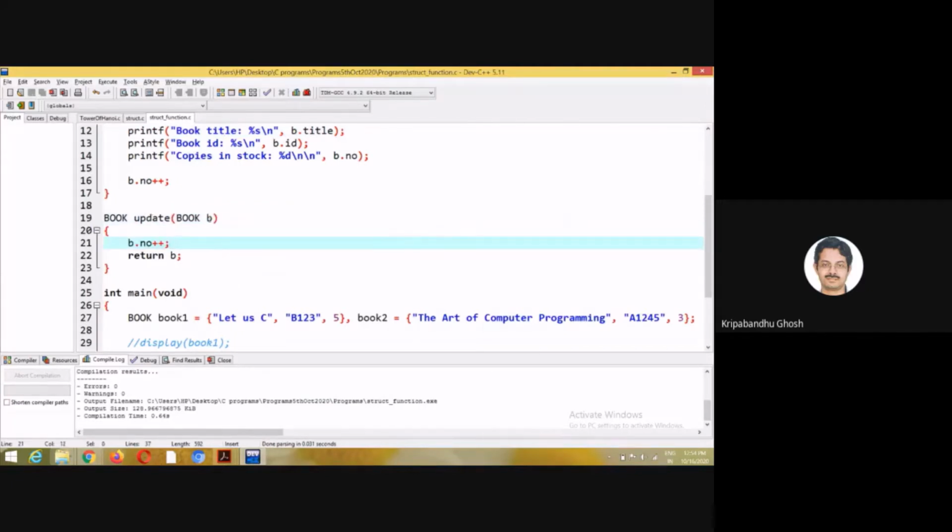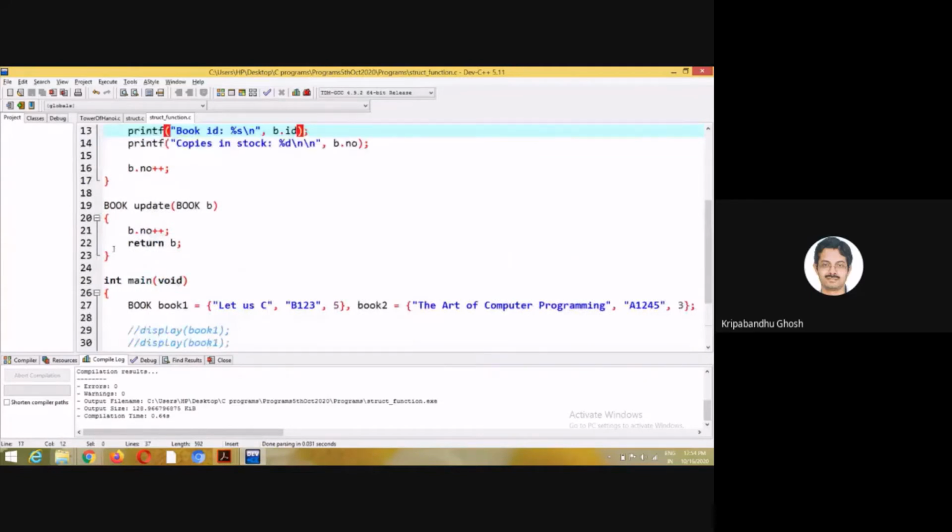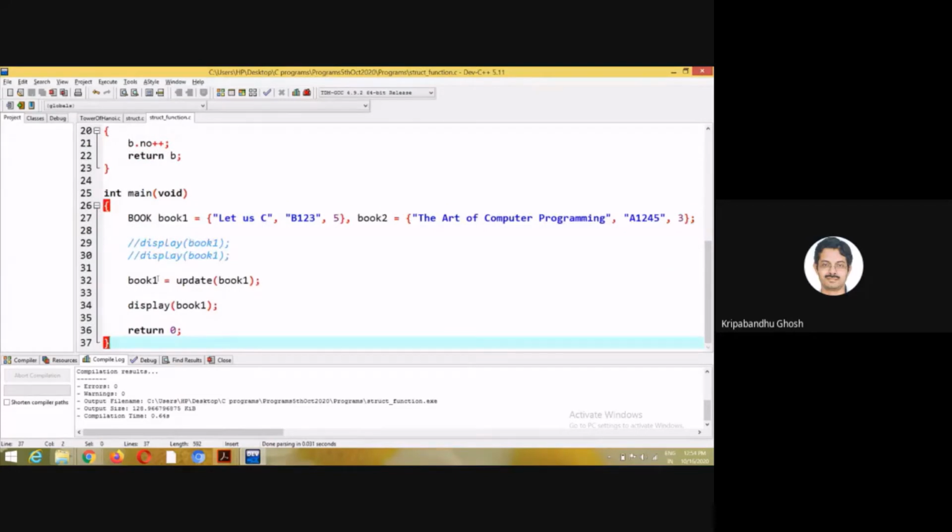But I'm returning B again, which means that now book 1 has the updated copy of this B. It has updated that copy and it has returned that copy. So here book 1 is getting replaced by this.